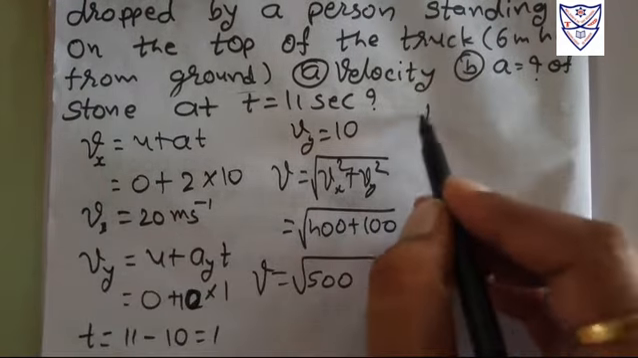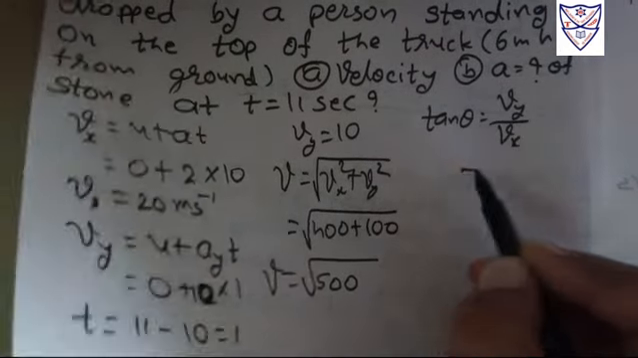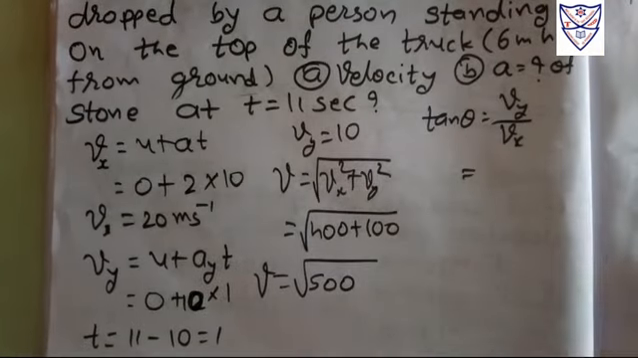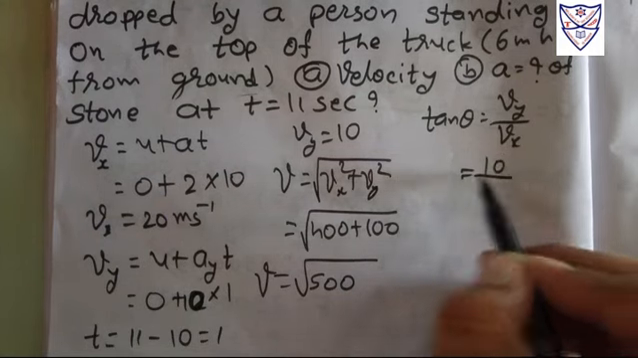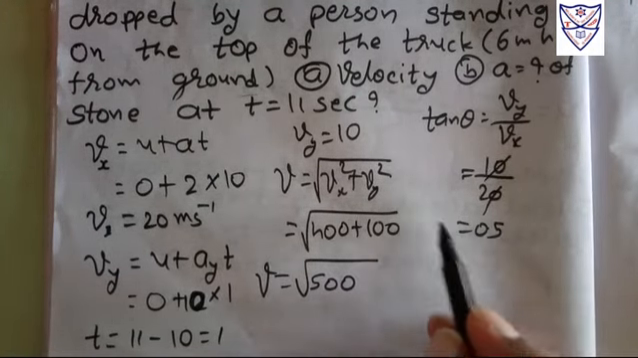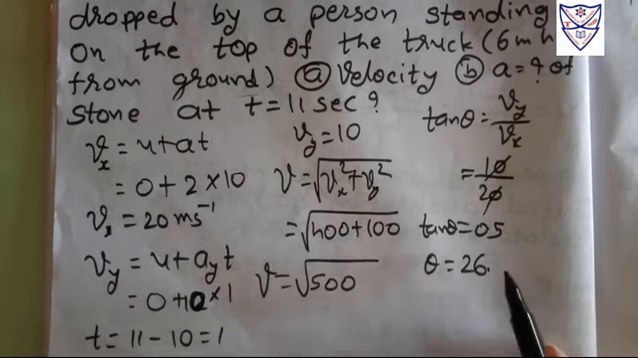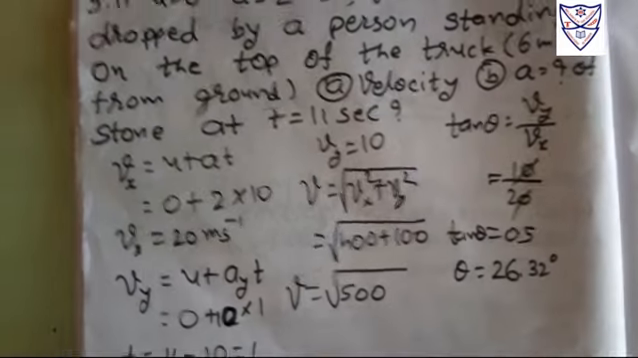So we need to find the direction, right? Simple, tan theta is equal to vy upon vx. What is vy here? It is 10, and vx is 20, so we get 0.5. So that is tan theta, and if we find theta, the answer will be approximately 26.32 degrees.